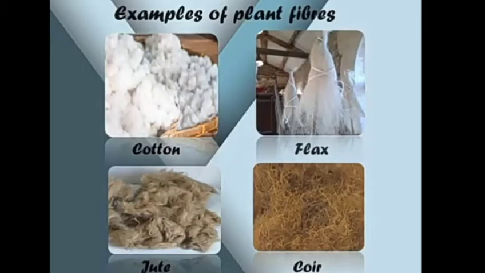So here are these examples of plant fibers. First is the cotton we are seeing in front of us, the cotton balls that are obtained from the cotton plant. Then the second one is flax or the linen that is obtained from the flax plant. Third one is the jute that is obtained from jute plant, and the fourth that is coir that is obtained from coconut. And then comes the second one, that is the animal fibers.